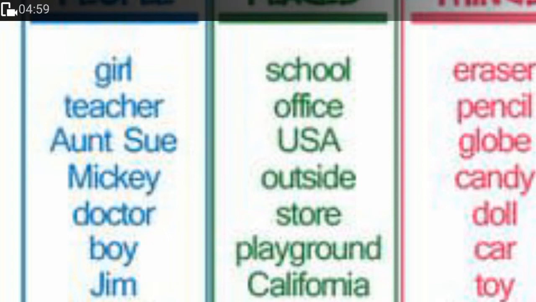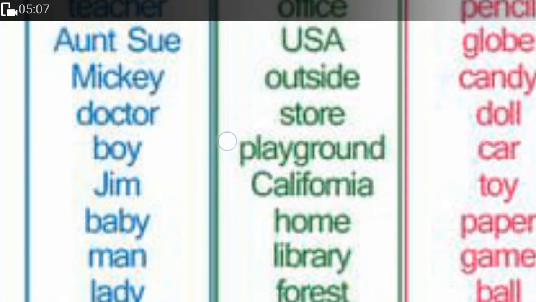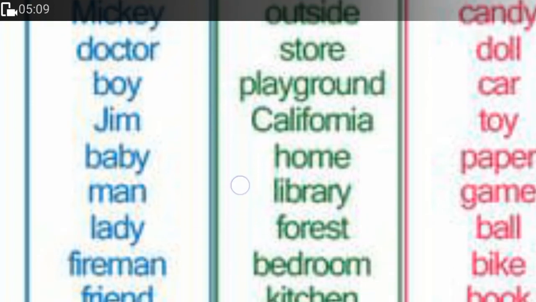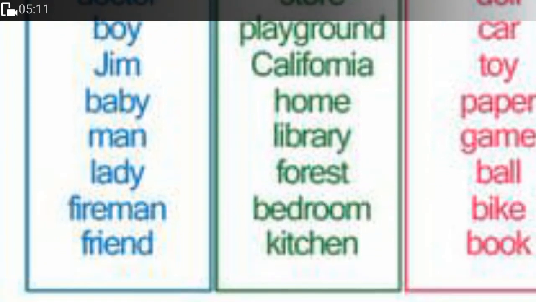Then we have Mickey, that is Mickey Mouse or someone's name, Mickey, doctor, boy, Jim, or we are talking about an infant, that is a baby, man, a lady, fireman, or a friend. So, a noun is a naming word to a relation, age, a particular fixed name, someone's gender, or their profession.